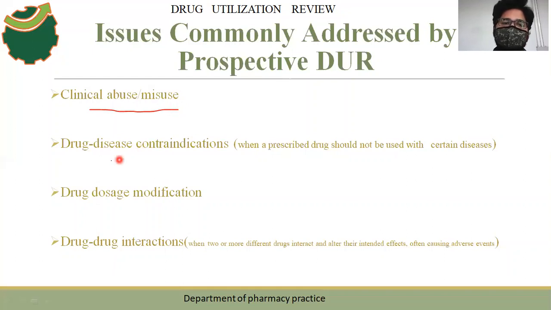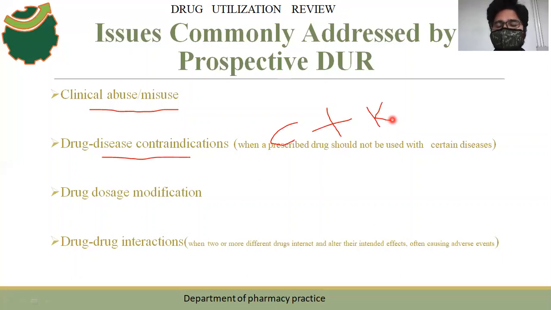Next is drug-disease contraindications. A good example is ciprofloxacin. If a patient has a kidney problem, or there is less renal excretion or abnormal serum creatinine levels, a person with a renal clearance problem, we cannot give ciprofloxacin because fluoroquinolones are identified as nephrotoxic.